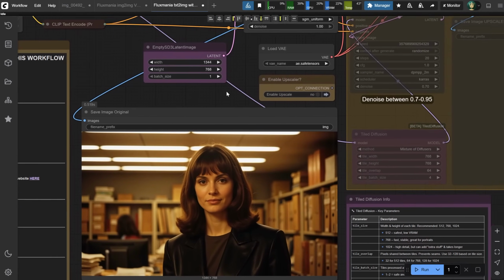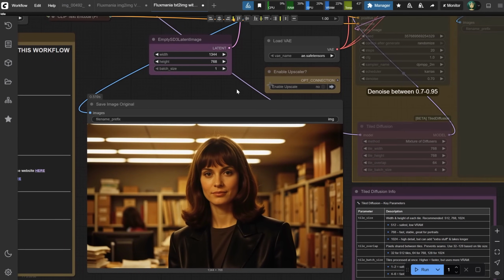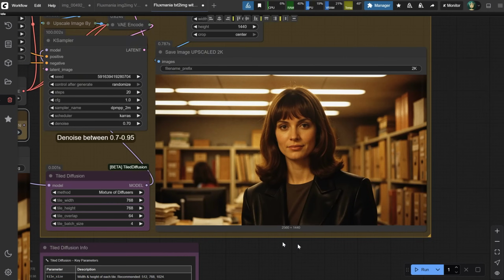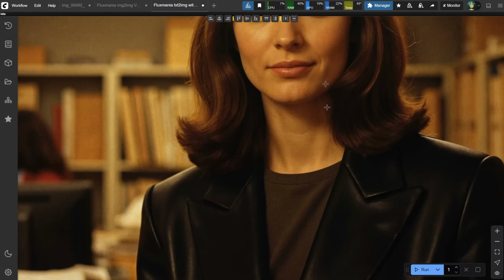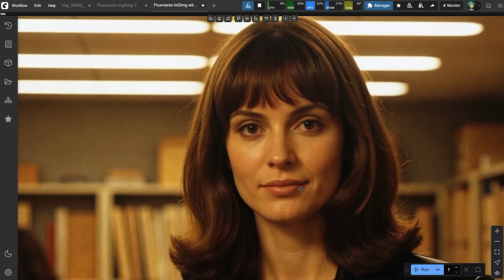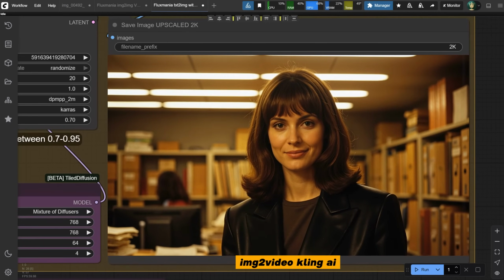I really like it. Now it's time to get that 2K image I like, because the more detailed and better the image, the better the video will turn out. So I enable the upscaler using this button. Then I run it, and in about a minute, I get double the size. A 2K image with nice details that will work great for generating a video.